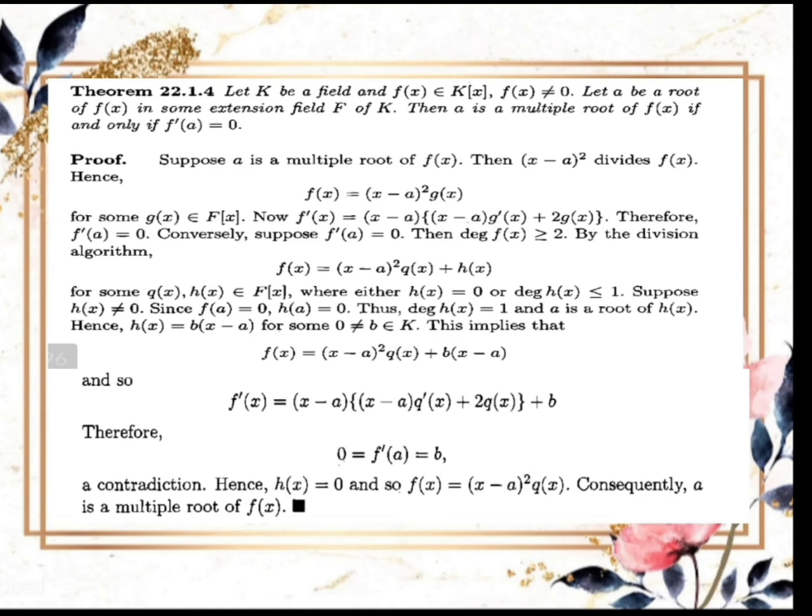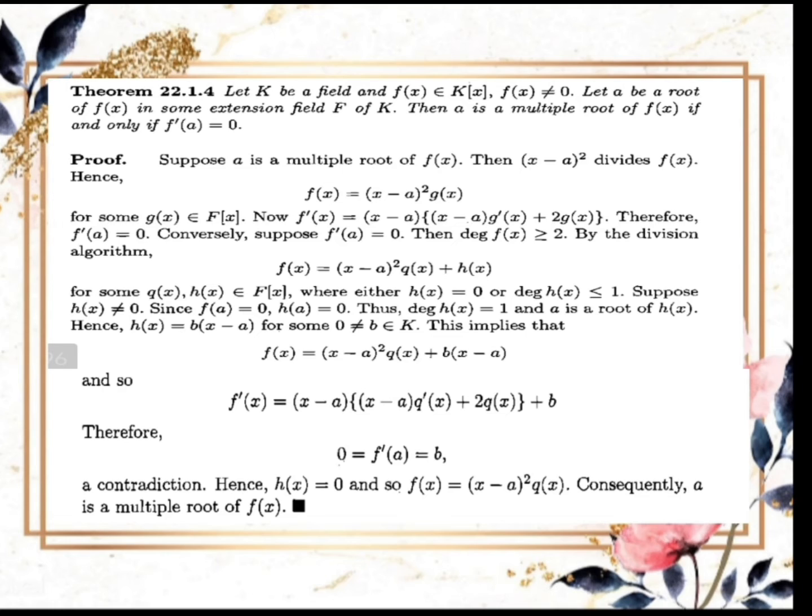Conversely, suppose f'(a) is equal to 0. Then deg f(x) is greater than or equal to 2. By the division algorithm, f(x) is equal to (x − a)^2 times q(x) plus h(x), for some q(x), h(x) belonging to F[x], where either h(x) is equal to 0 or deg h(x) is less than or equal to 1. Suppose h(x) is not equal to 0.